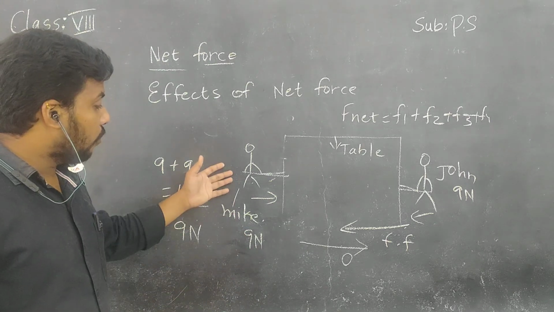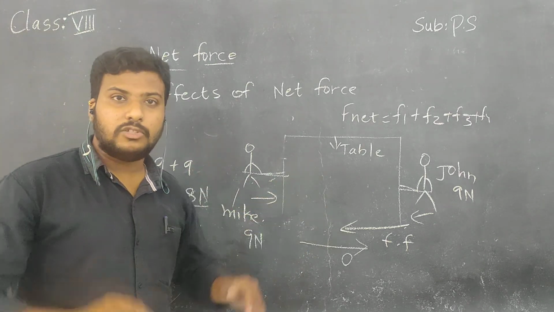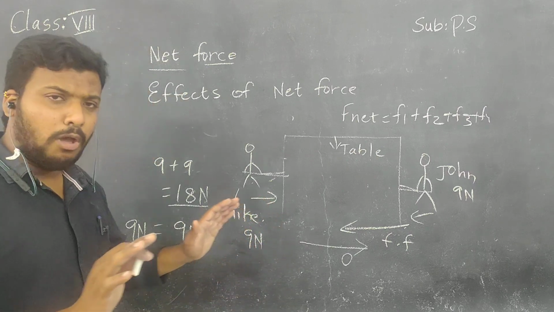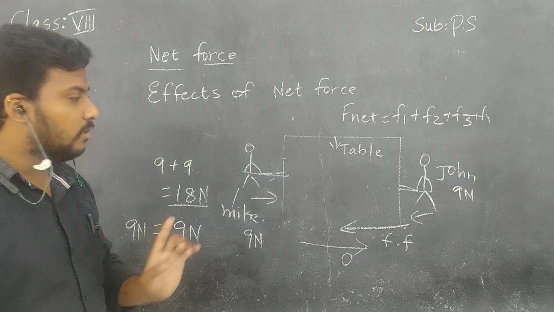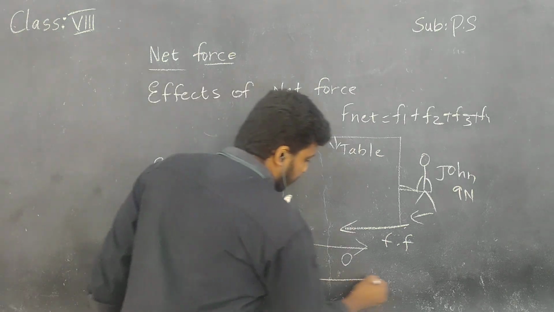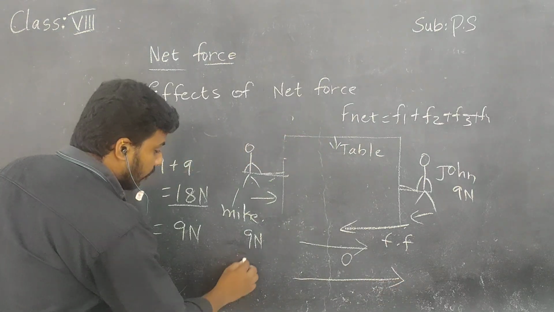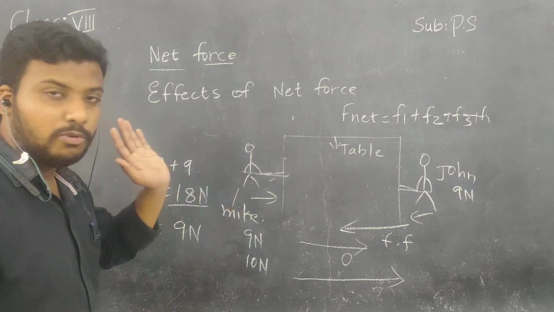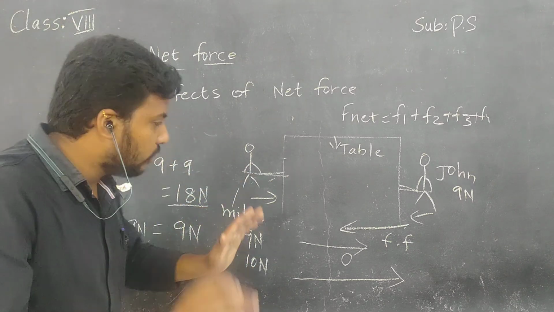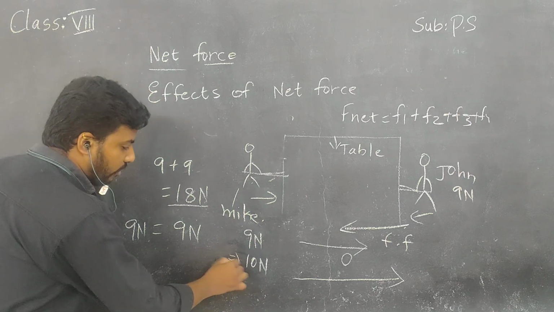Right now Mike has a lot of energy. He applied a lot more force compared to John. Then in which direction does the table start moving? In this direction. Because right now he applied one more newton extra to the table. He applied a little more force to the table. That becomes 10 newtons.